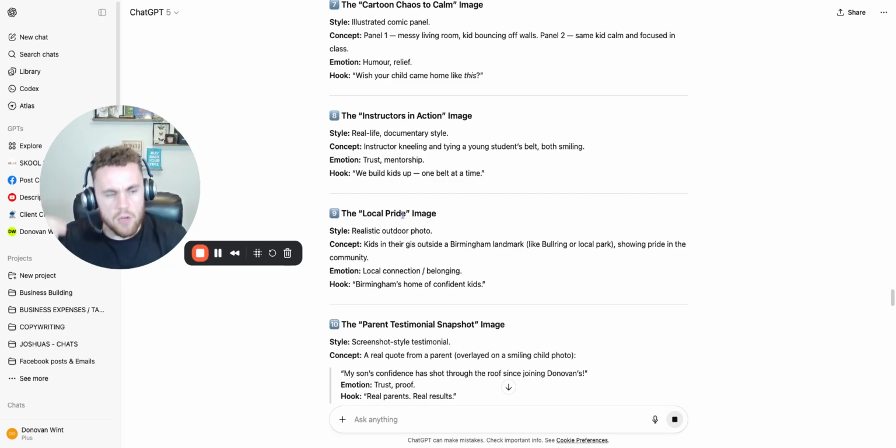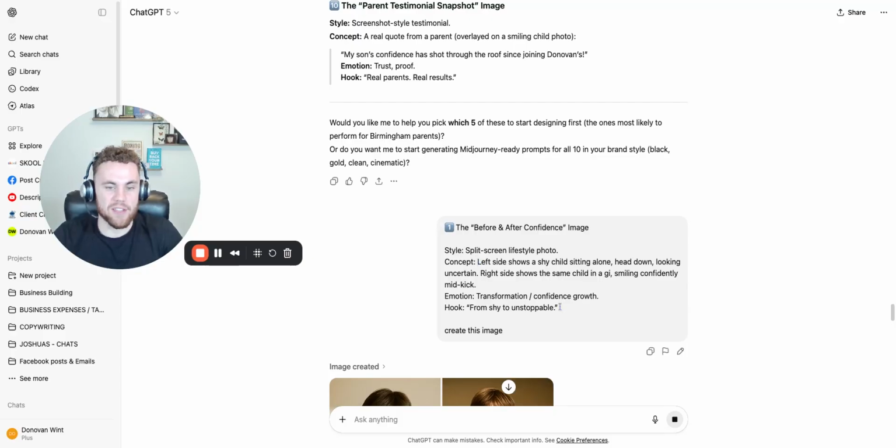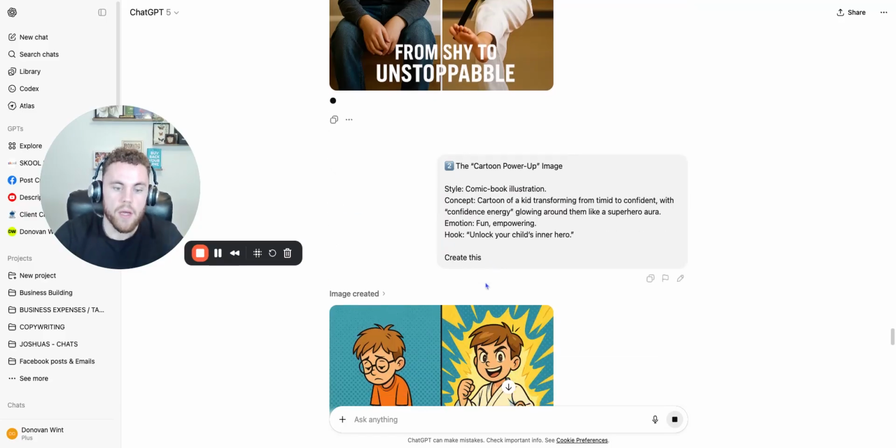I grabbed like 5 because it takes a good 30, 60 seconds to create each one. So what I didn't want to do is just sit here for 10 minutes, being completely honest. But I grabbed a few just to show you the difference. So I grabbed the first one. It created a before and after confidence. That can be used as an ad. Straight away, that can be used as an ad creative.